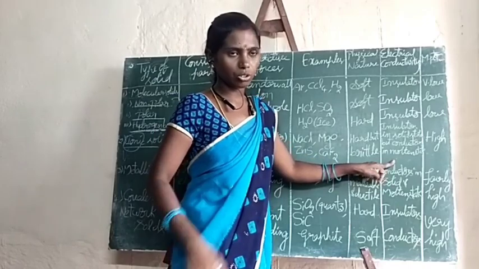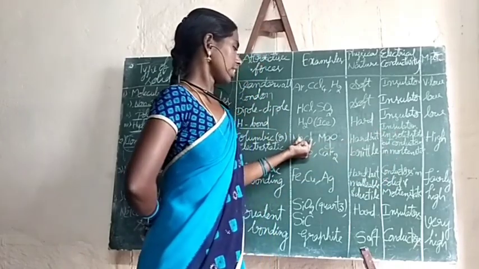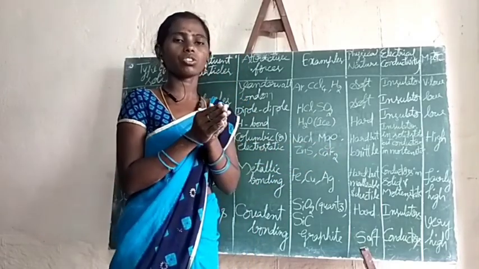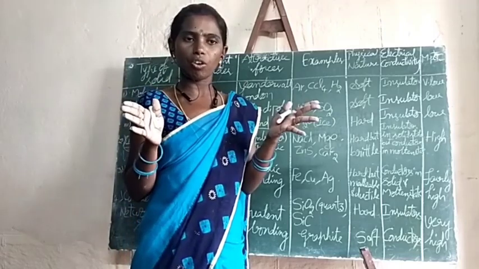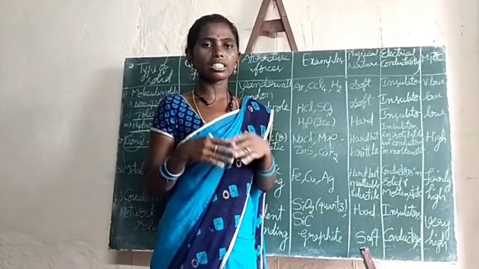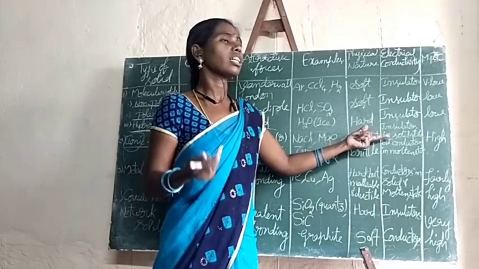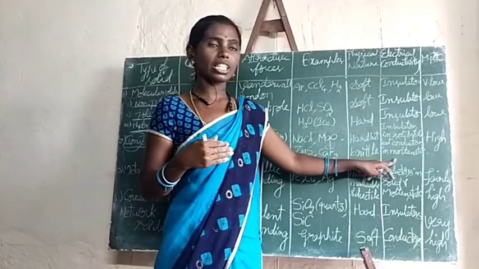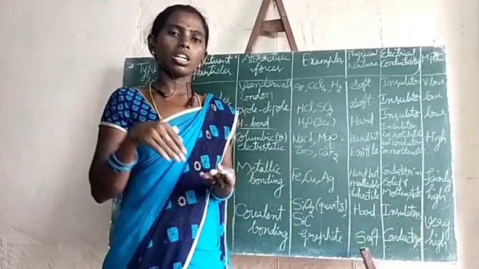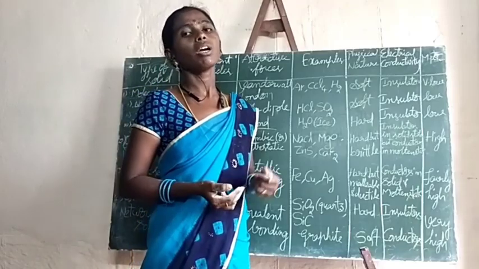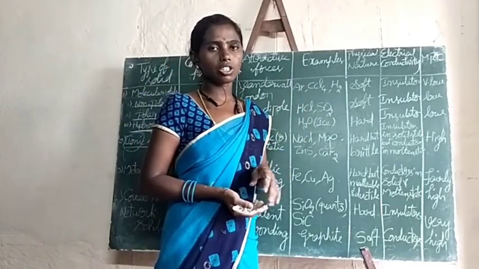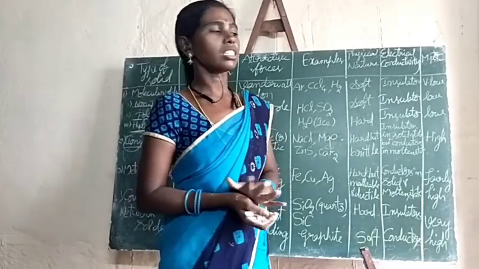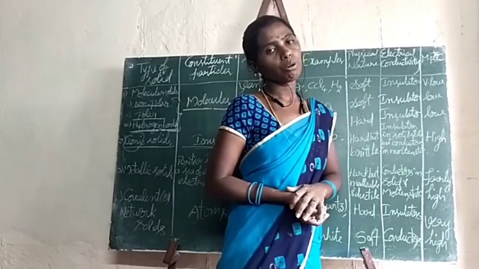Why? Already I told you. In the case of solid state, even though there is a charge separation, due to the existence of this strong electrostatic force of attraction, free ions won't form. So due to the absence of free ions or free electrons in the solid state, they won't allow electricity through them. But in the case of molten state or aqueous state, the free ions will form and they will allow electricity to pass through. So ionic solids are insulators in the solid state and conductors in the molten state.